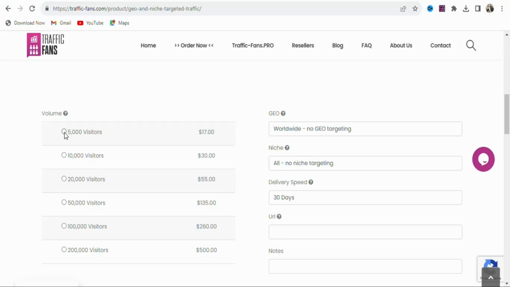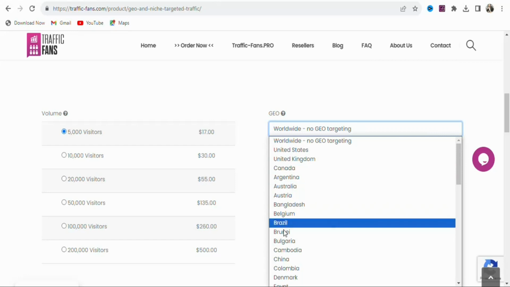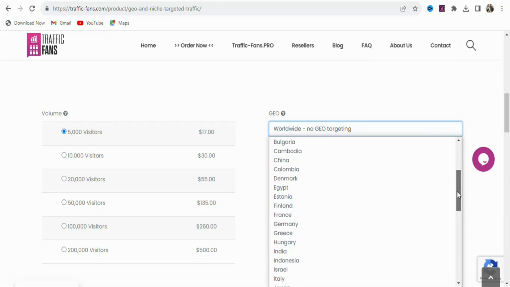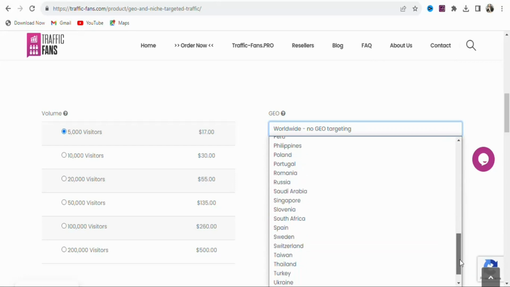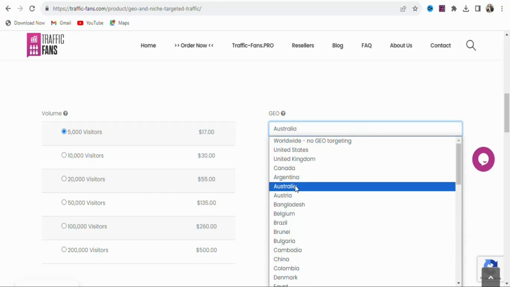In this case, we are going to select 5,000 visitors. We want to test the platform. If we get results, we can then select the other packages. So you are going to select the first one, 5,000 visitors. Once that is done, you are going to select the country that you are targeting. So click on it. Once you click on it, you can see different countries that you can target. You can see a lot of different countries that you can select. You can see many of them. In this case, we are targeting Australia. So you are going to click on Australia.